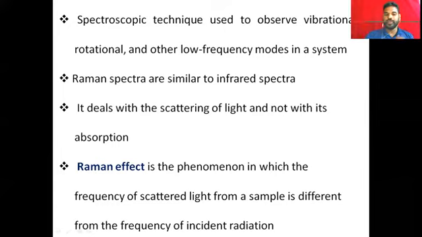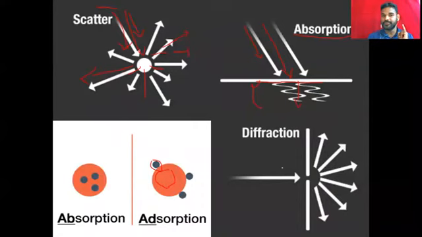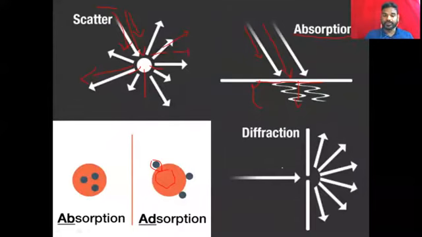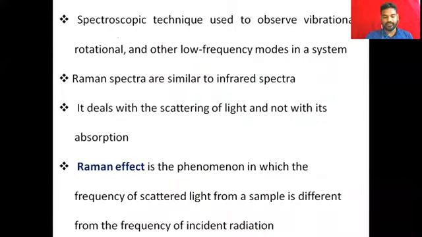That means the scattered light has a different frequency compared to the incident light. So this phenomenon is called the Raman effect.